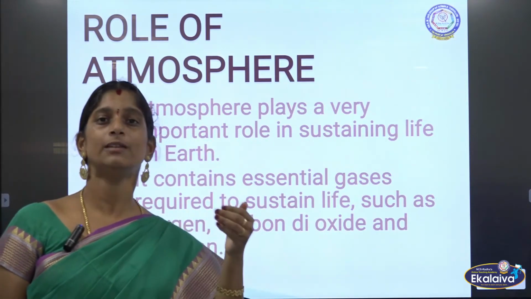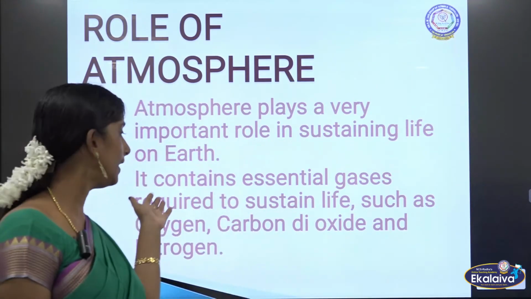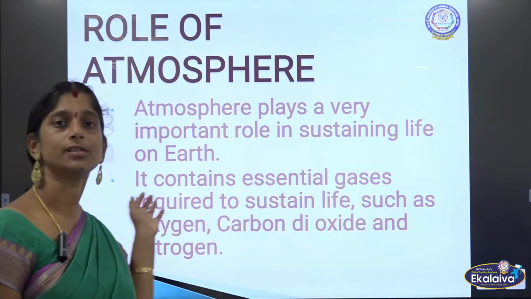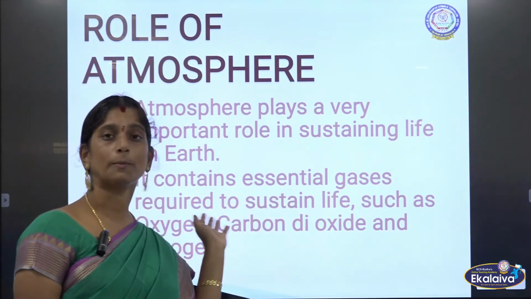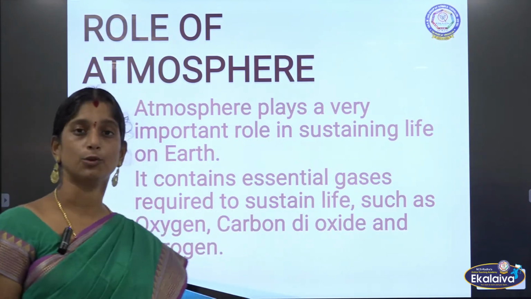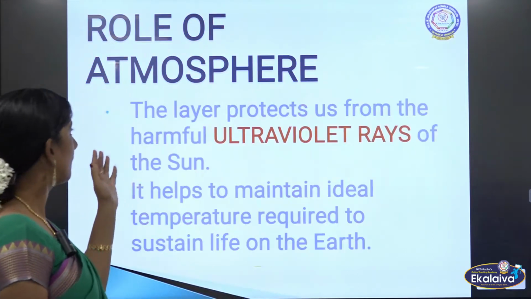For these living things to sustain, some gases are very important: oxygen, carbon dioxide and nitrogen. All these are there in the atmosphere. Atmosphere is a mixture of all these gases.